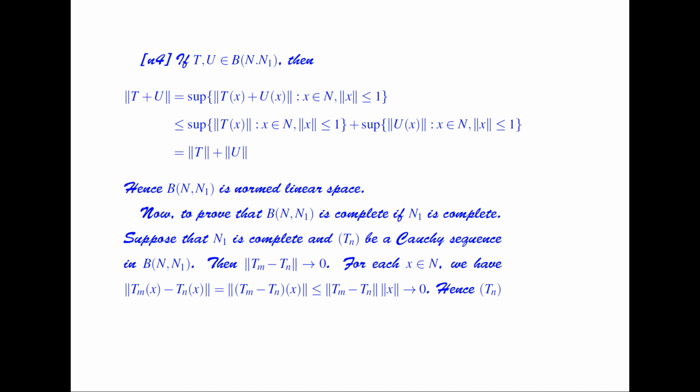Now suppose that N1 is complete and Tn is a Cauchy sequence in the space of bounded linear transformations from N to N1. Then the norm of Tm minus Tn converges to 0. So for each x belonging to N, we have the norm of Tmx minus Tnx is equal to the norm of (Tm minus Tn) of x, which is less than or equal to the norm of Tm minus Tn times the norm of x, which converges to 0.